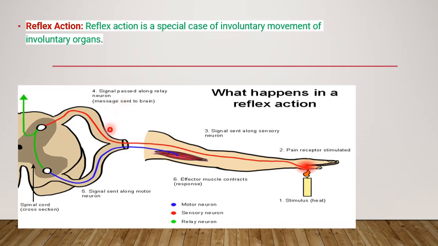It sends a signal to the effector. Later, the signal is sent to the motor neuron, and from the motor neuron it is sent to the effector, in the fifth and sixth steps. The effector muscle produces an instantaneous response, for example pulling away the hand. Suddenly we withdraw our hand, right? These processes take place within a fraction of a second while withdrawing our hand.